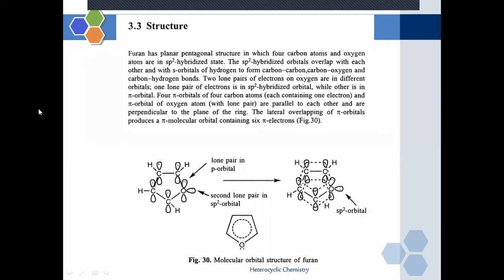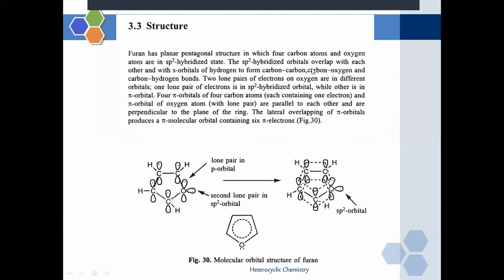Now, what is the structure of furan basically? Furan has a planar pentagonal structure. We know it is a 5-membered ring. So it is going to possess a single planar pentagonal structure in which 4 carbon atoms and 1 oxygen atom are hybridized in which hybridization state? sp2 hybridized state. Fill in the blanks, MCQs: furan molecule is dot dot dot hybridized. It is in sp2 hybridized state.